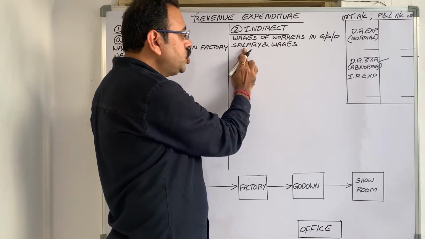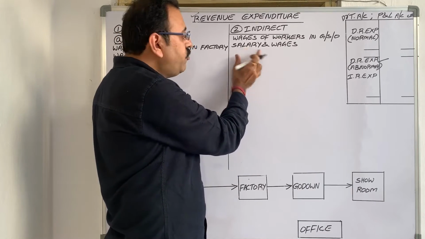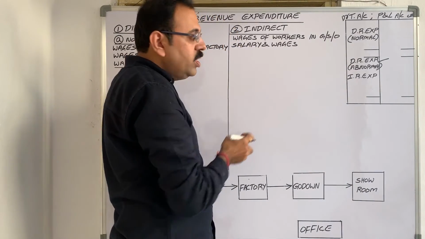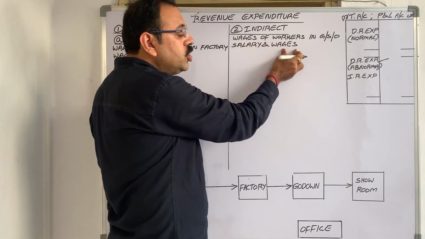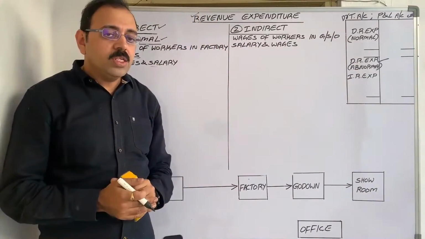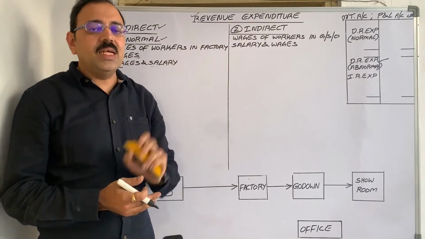So give importance to the first word, salary. If only salary is given, we have to debit it to the P&L account. Then salary and wages also we should debit to the P&L account only. Remember one more point. Suppose we purchased one fixed asset.